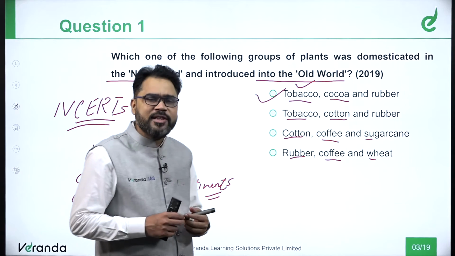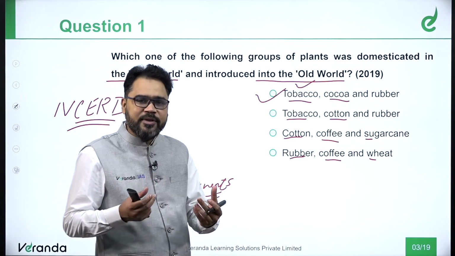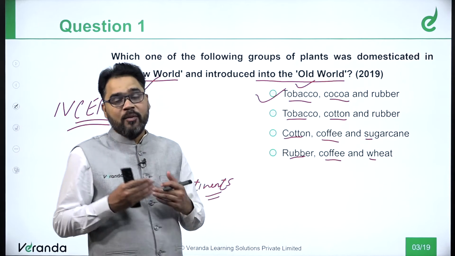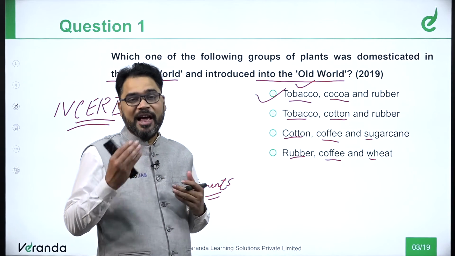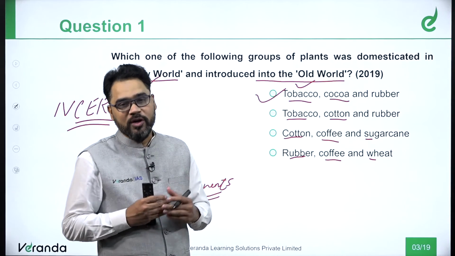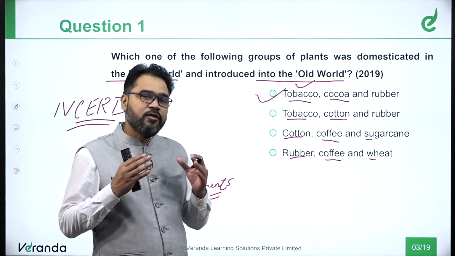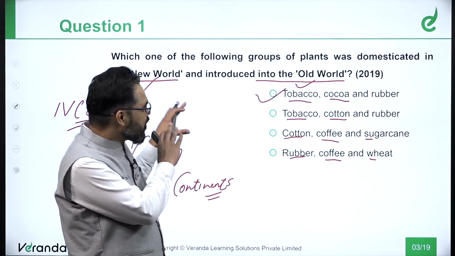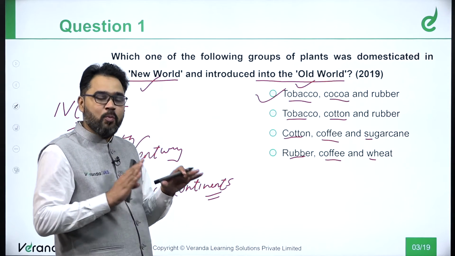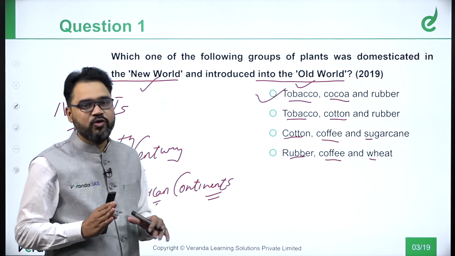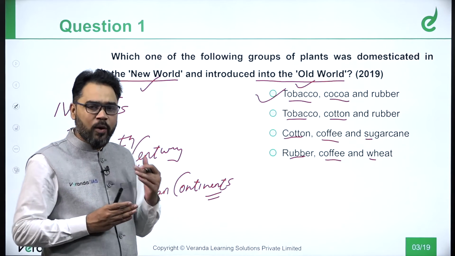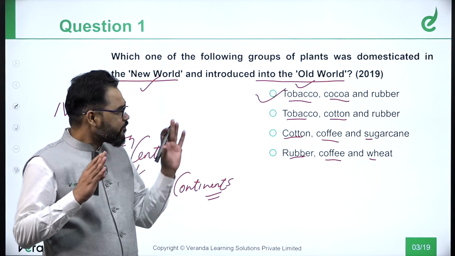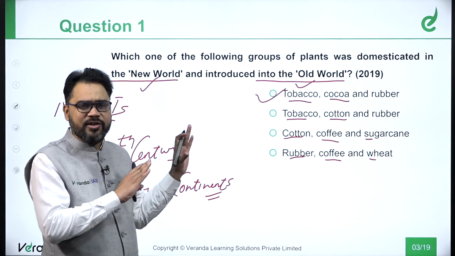It is about the crops that for the first time came into existence in the old world, but their domestication, that is, these crops being used as cash crops, started in the new world pattern. The idea of the old and the new world can be very easily accessed from NCERTs. So you can see what exactly the level of the question is. You might find it difficult for the first time because you haven't started your preparation yet, but once you have gone through the NCERTs, you will be able to answer all these questions.